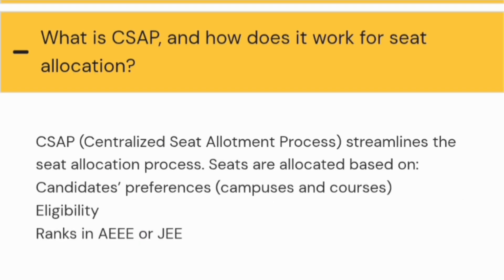So what is CSAP? They have something called the centralized seat allotment process, which is their counseling process for seat allocation. Seats are allocated based on candidates' preferences, campuses, courses, eligibility, and the ranks they have got in AEEE or JEE Main, for which they are applying for the counseling process.